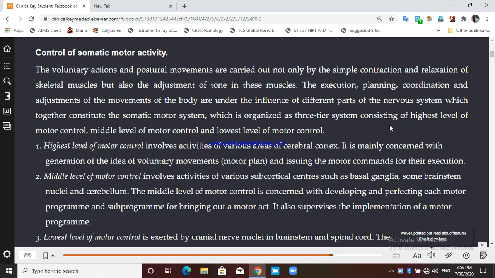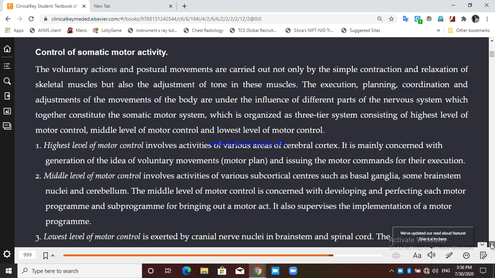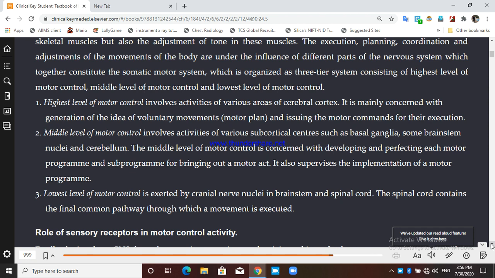So the middle level of motor control is constituted below the cortex, that is, the subcortical centers. And when we say subcortical center, the parts of the CNS represented in the subcortical region are the basal ganglia, brainstem nuclei, and cerebellum. So these are the middle level of motor control. So what is the actual role of this middle level of motor control?